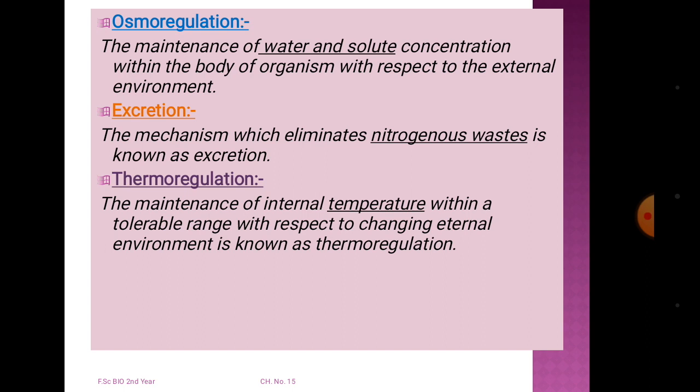In the case of thermoregulation, it will maintain the temperature of the body. The maintenance of the internal temperature within a tolerable range with respect to the changing external environment is known as thermoregulation. Temperature is also maintained by the living organism. For example, a human being has about 37.6 degrees centigrade. In a hot season, temperature may increase, or in a cold season it can decrease, so the body will maintain the homeostatic condition.